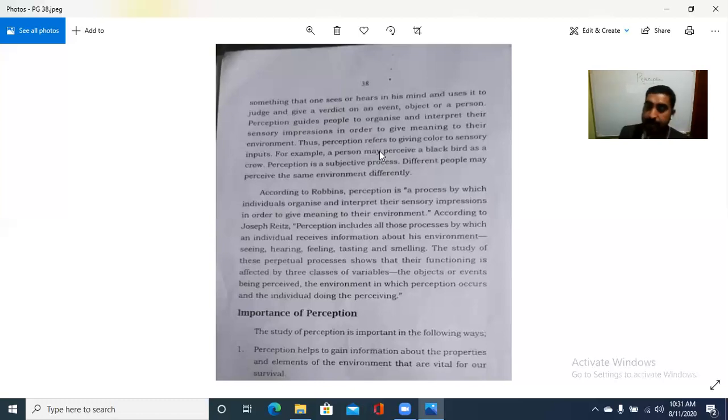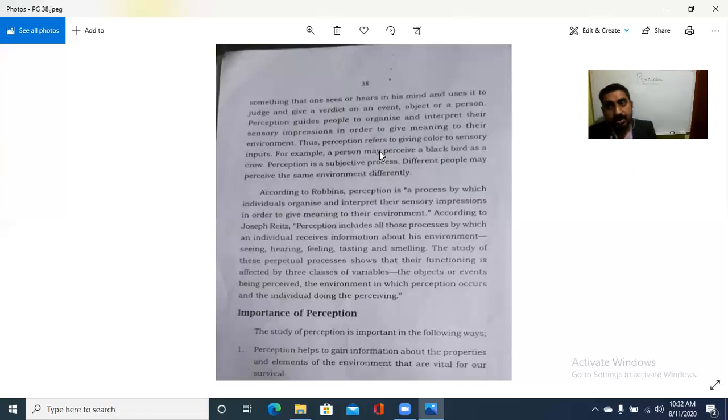Therefore, interpreting something that one sees or hears in his mind, he or she interprets it themselves and uses it to judge, and gives a verdict on an event, object or a person. Therefore, perception refers to giving color to sensory inputs.